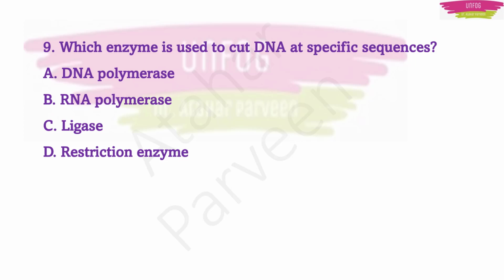Another question. This is also a most expected question this time. Which enzyme is used to cut DNA at a specific sequence? The options are DNA polymerase, RNA polymerase, ligase, restriction enzyme. The correct answer is restriction enzyme. It is also known as a molecular scissor, used to cut DNA at one particular sequence. You should know the full form of DNA and RNA, and try to know more about restriction enzyme. Take it as an assignment.